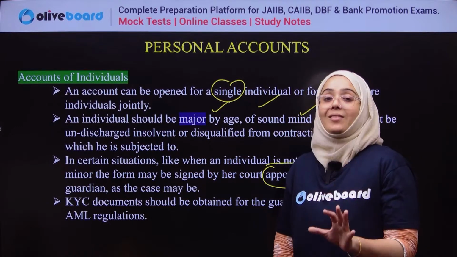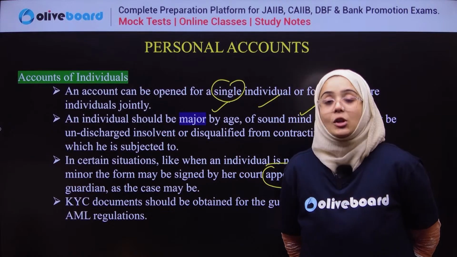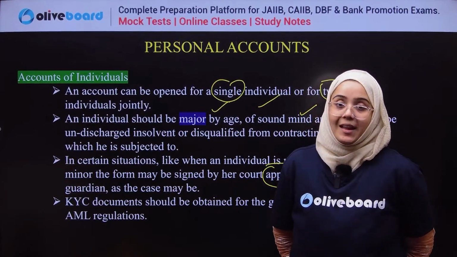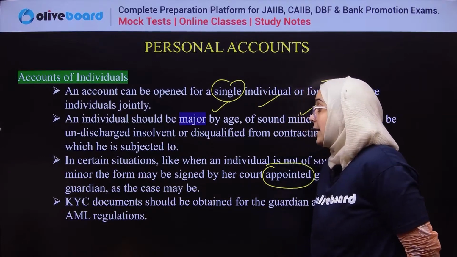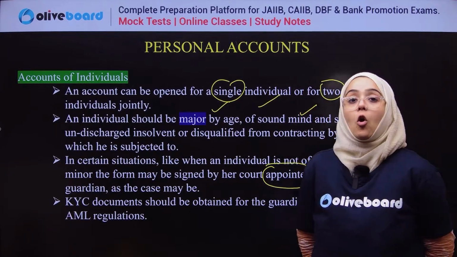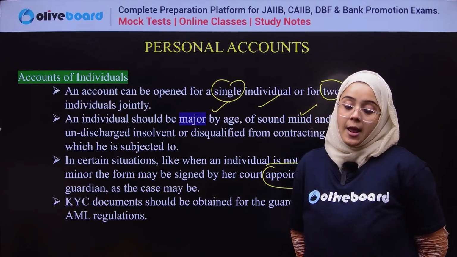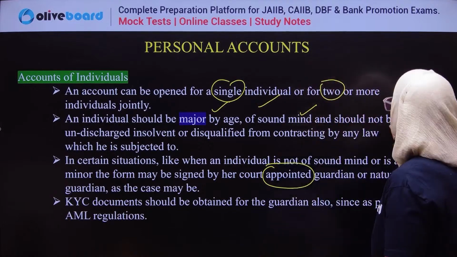So if a person is not of sound mind or is a minor by age, then the court appoints a guardian for the same person for the holding or management of that account. KYC documents are needed for all purposes. So these are the terms and conditions if the bank wants to open an account of an individual.